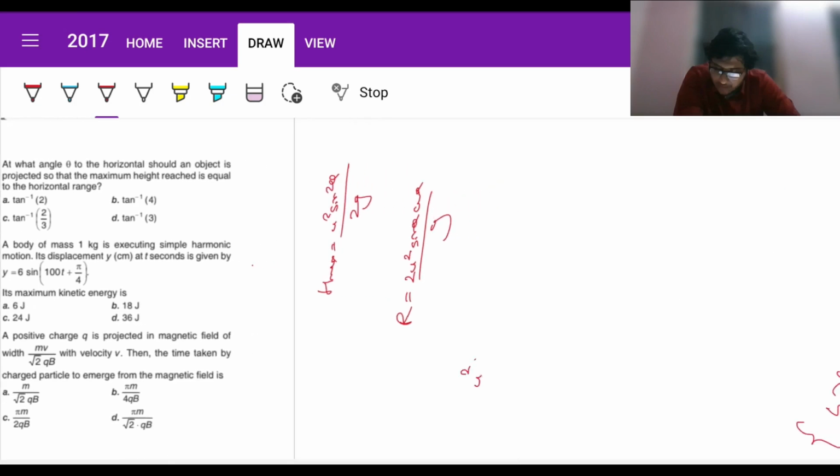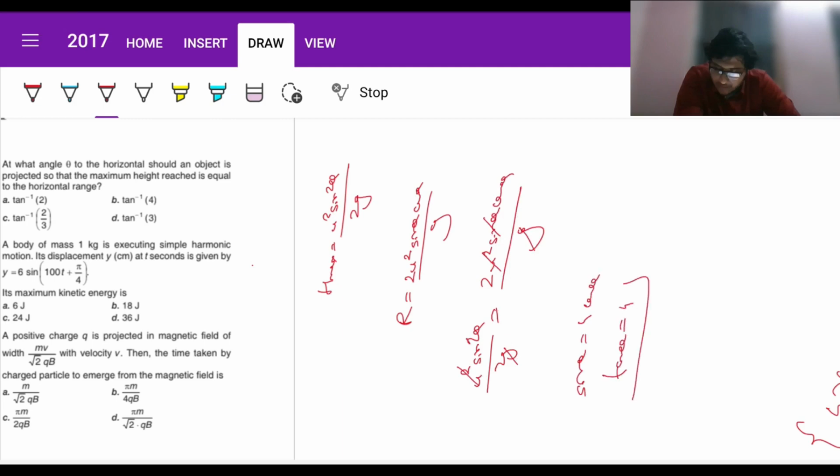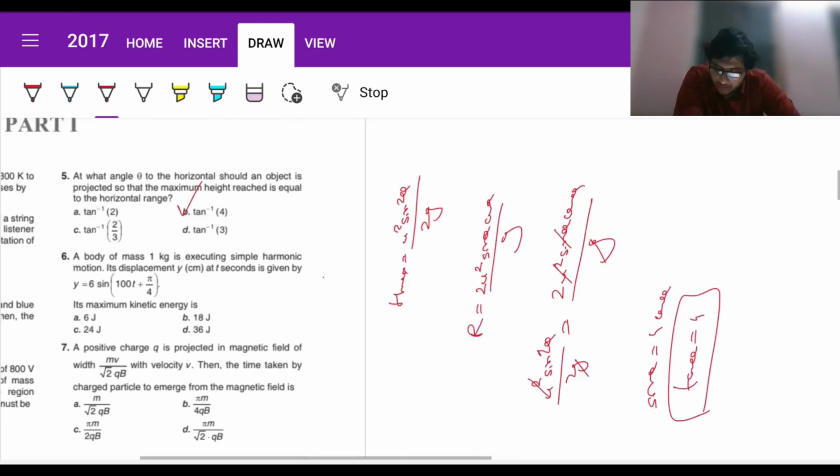So in that case, u squared sine squared theta by 2g must be equal to twice u squared sine theta cos theta by g. Cancel everything out, sine theta as well. So we are going to get sine theta equals 4 cos theta, or tan theta equals 4. So theta equals tan inverse 4, direct.